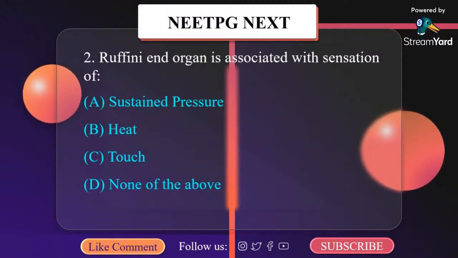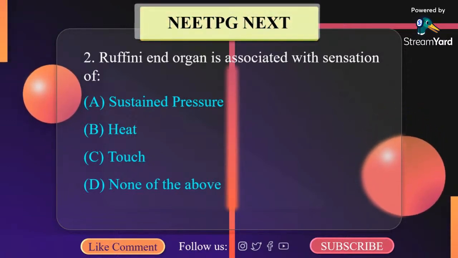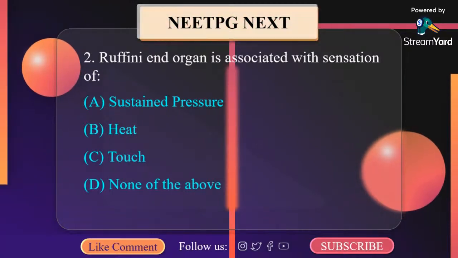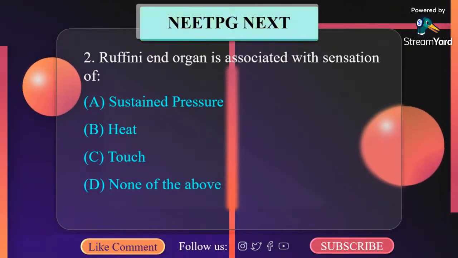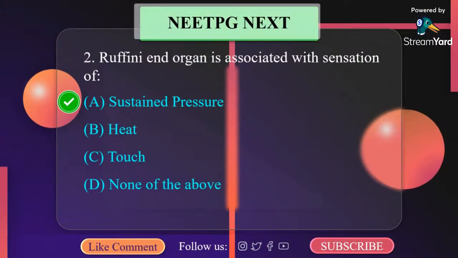So the correct option here is: Ruffini end organ is associated with sensation of sustained pressure.